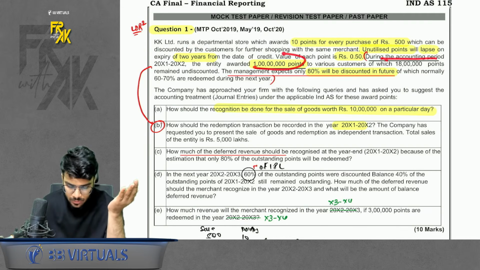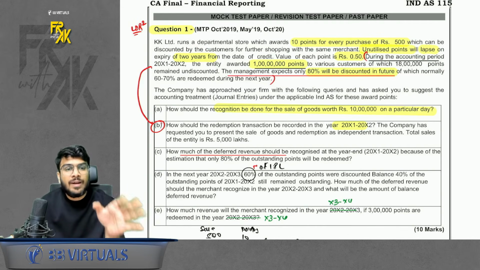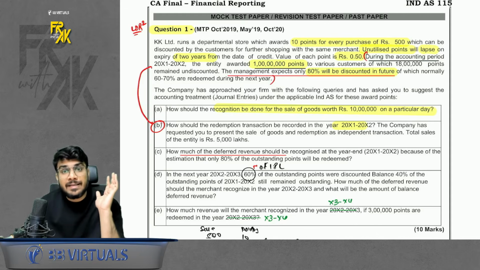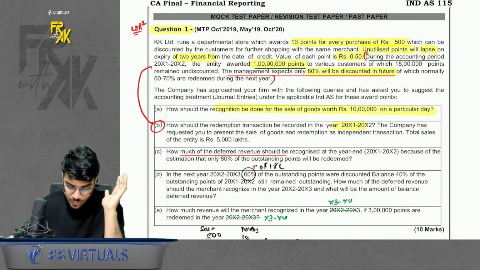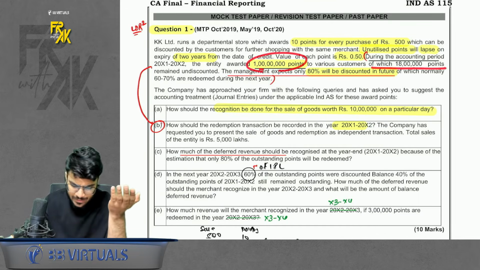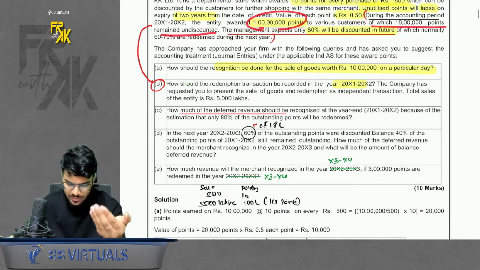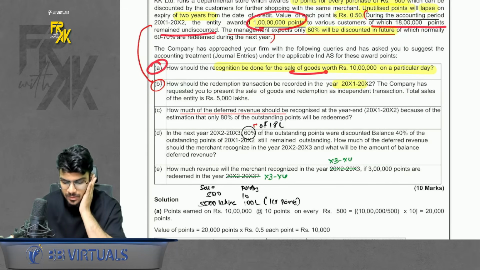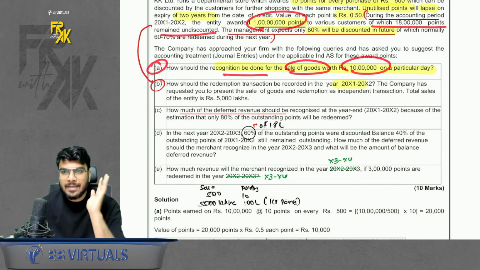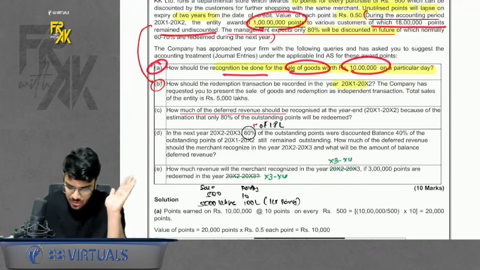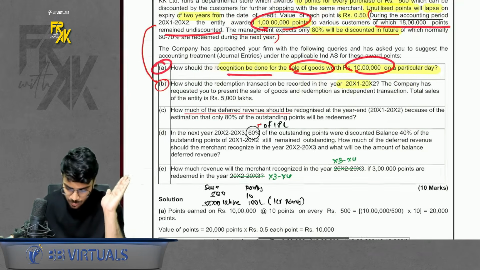During the year, the company issued 1 crore points. That means imagine the sales which they have made. For issuing 1 crore points, 18 lakh points remain undiscounted. Now what to do with this? I will revise. The first part is to assume that a 10 lakh sale was happening. So this first part is not linked to the 1 crore points. It is a mutually exclusive part.